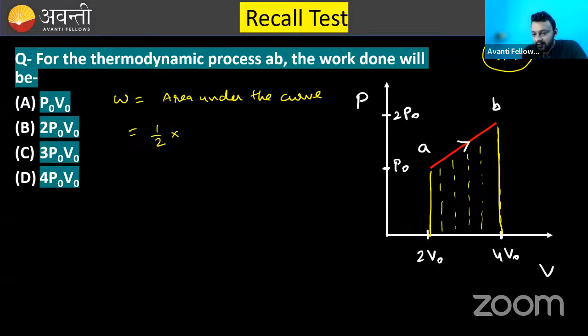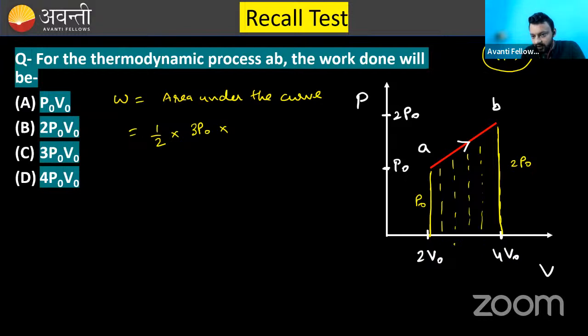And the sum of them, you can see that this length is P naught and this length is 2 P naught. So if you add these two sides, it will be 3 P naught, into the separation between the parallel sides. And the separation between the parallel sides, this is 2 V naught, this is 4 V naught.